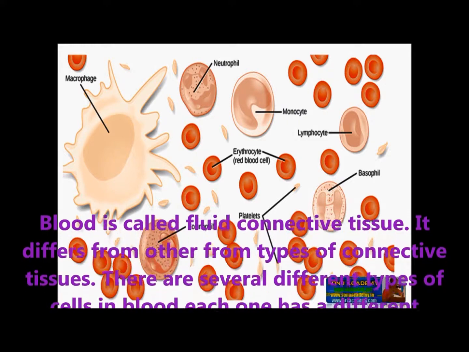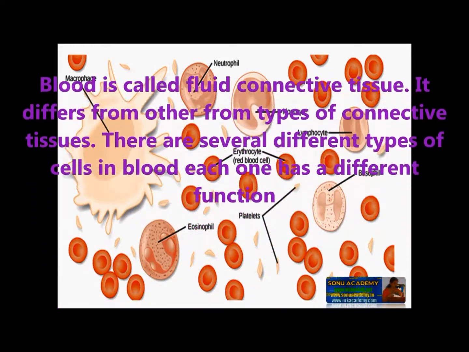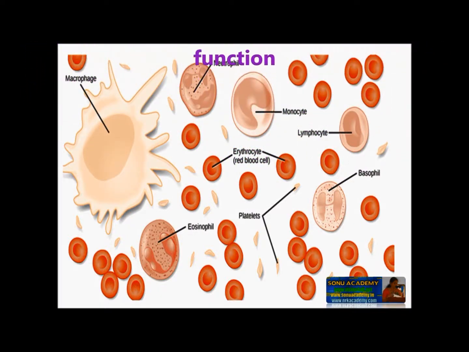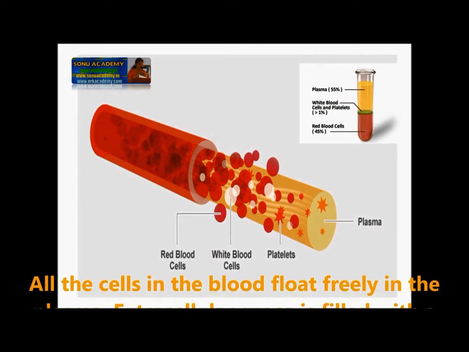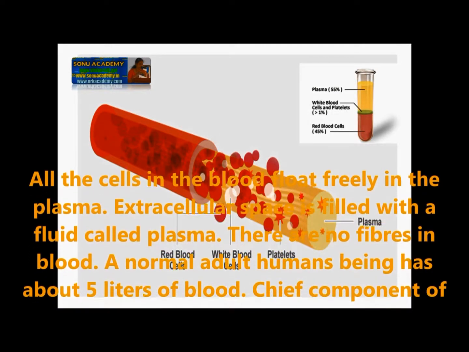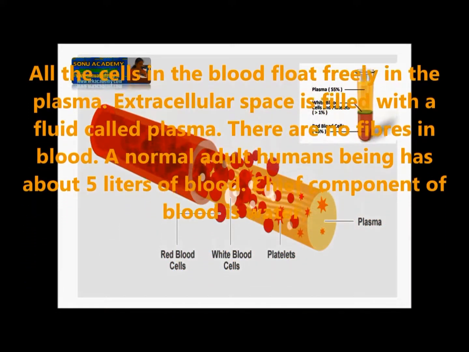Blood is called fluid connective tissue. It differs from other types of connective tissue. There are several different types of blood cells. Each one has a different function. As the cells in the blood float freely in the plasma, the extracellular space is filled with a fluid called plasma. There are no fibers in the blood.